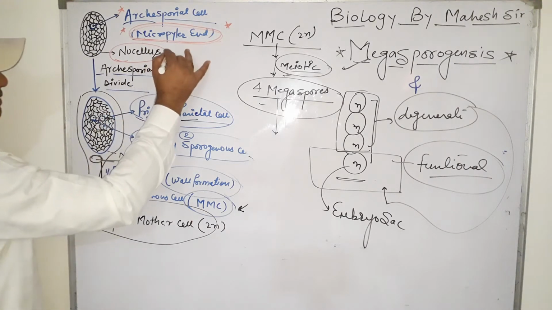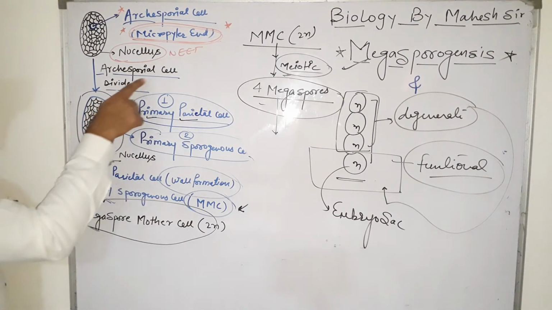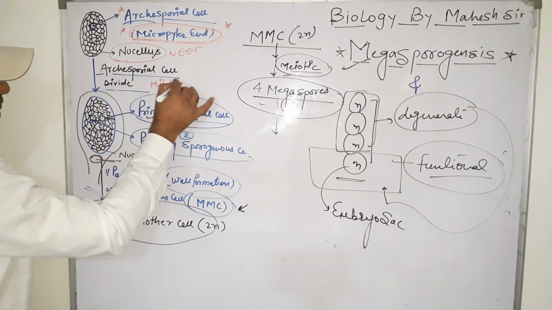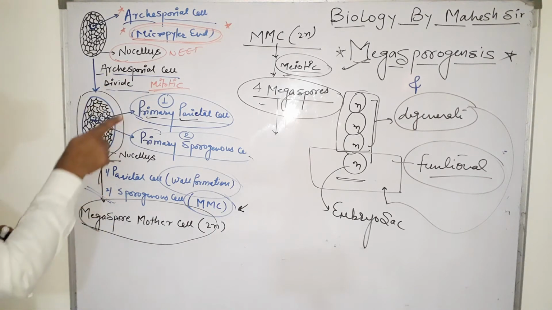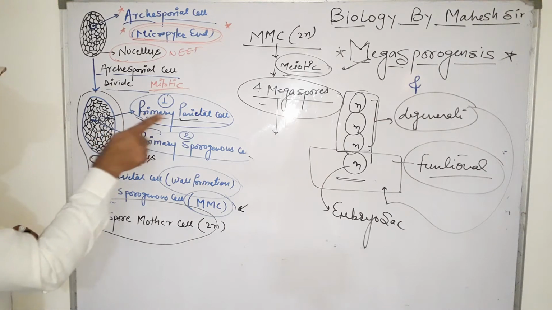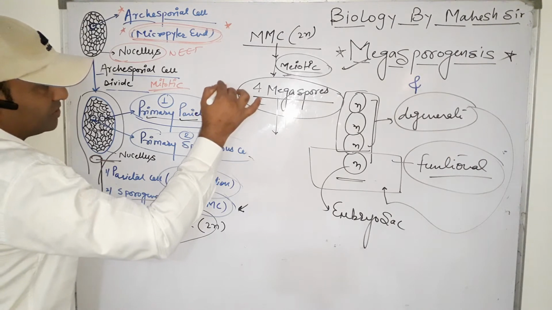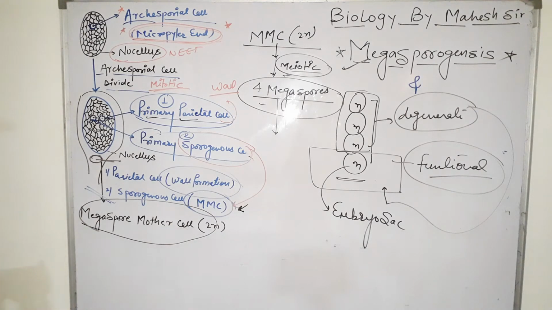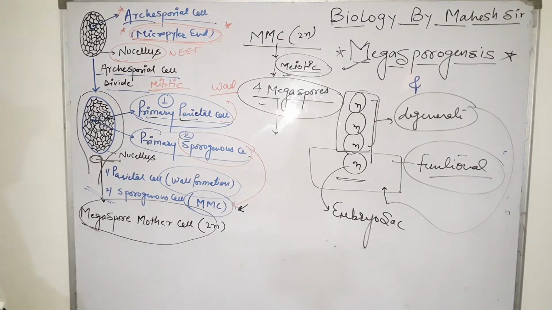Second important factor. Which type of division is present in the archesporial cell? It is simple mitotic division. How many cells are produced by the archesporial cell? In most cases it produces 2 cells, the primary parietal cell and the primary sporogenous cell. The parietal cell is always for wall formation and the sporogenous cell always forms the MMC or megaspore mother cell. So this is the complete scenario of megasporogenesis. You can take a screenshot.